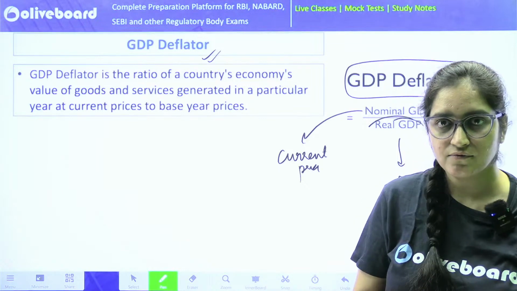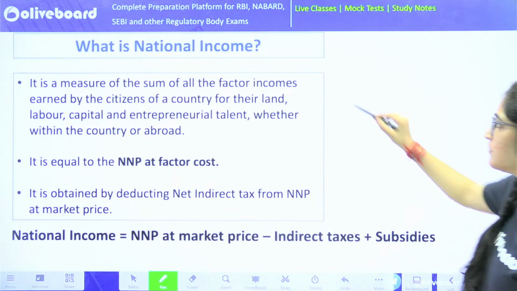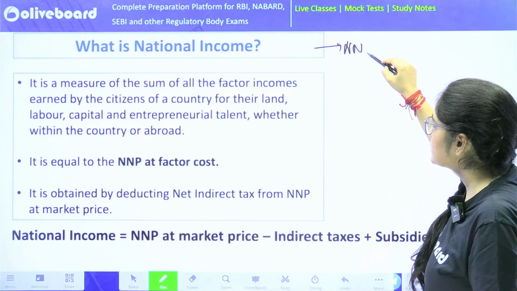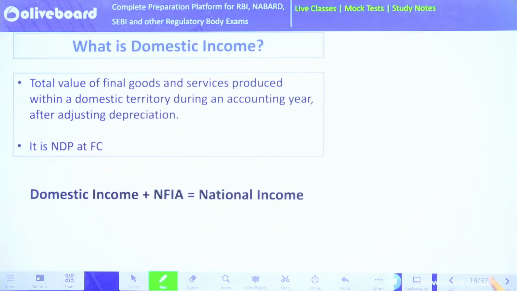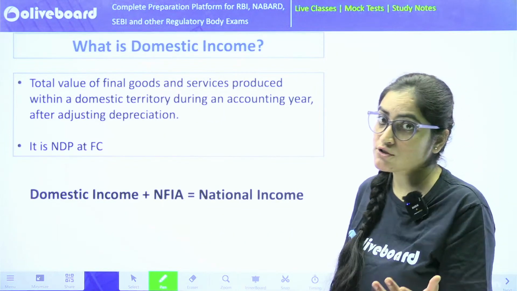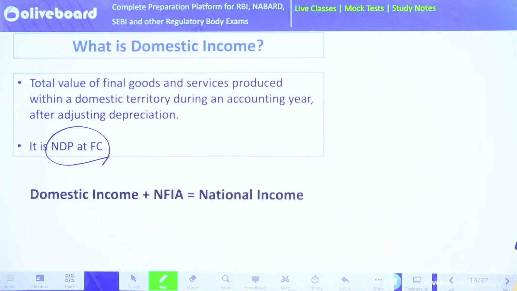Easy? Let's move ahead. What is national income? We have already seen national income is nothing but your NNP at FC. The same thing is written over here in just sentences. You can just give it a reading. The other thing is, what is domestic income? We have also seen this. It is NDP at factor cost. The same thing is written over here. Please do give it a reading after the class.